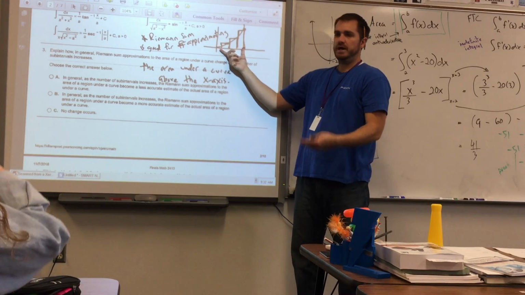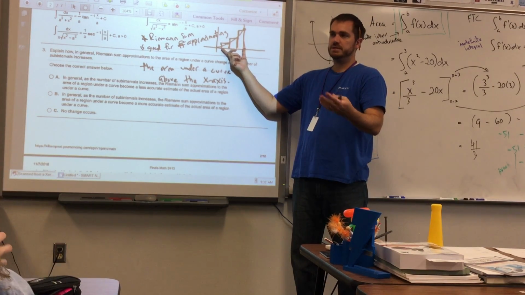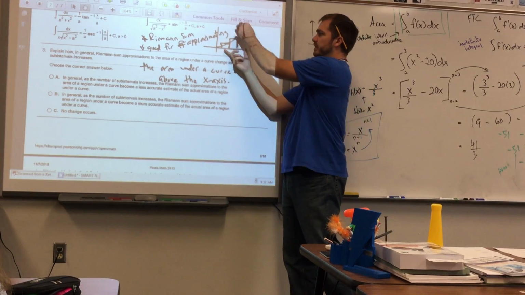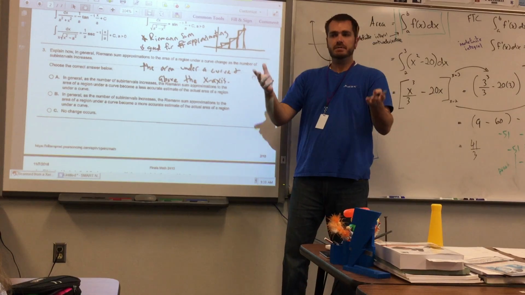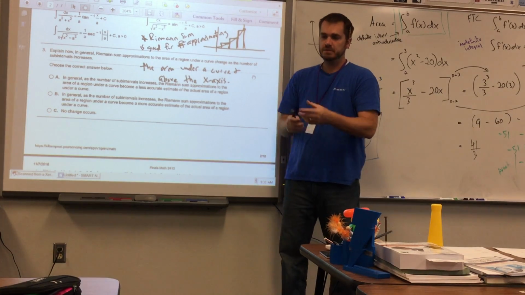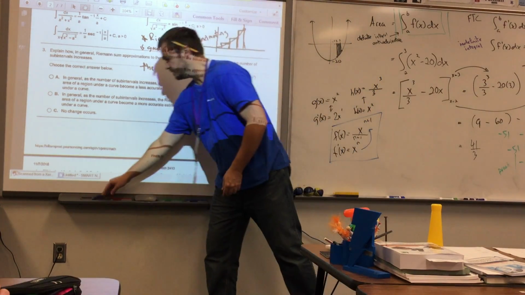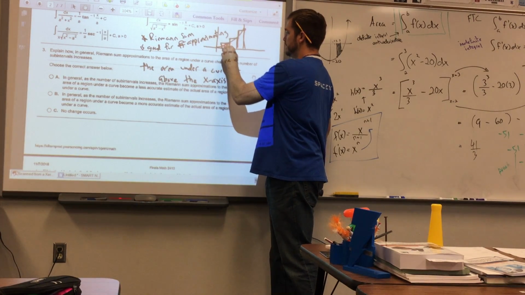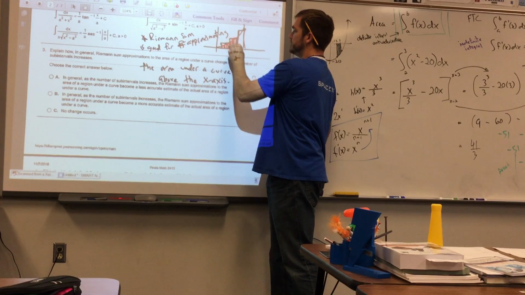Now, I would always ask the question, I asked it about 20 times, how could we get a more accurate answer for the area under that curve? Make them smaller. Make what smaller? The subintervals. Make the subintervals smaller, right? So, like one of those, and one of those, and one of those. So we got little rectangles, they're still rectangles.